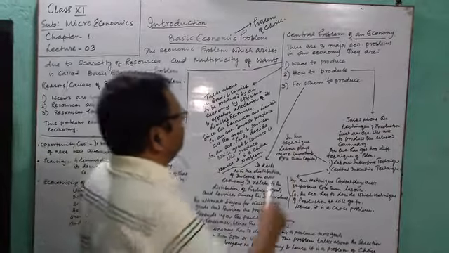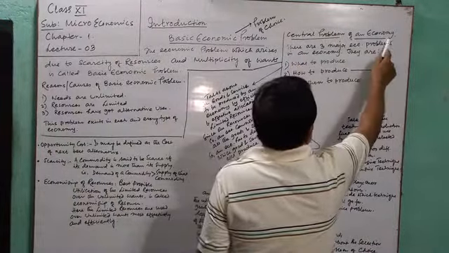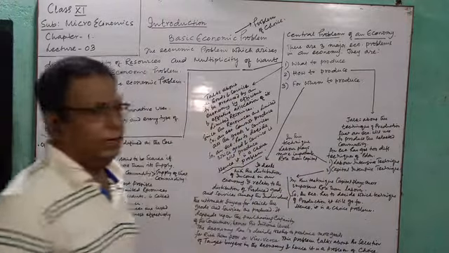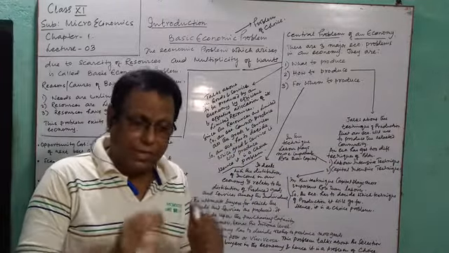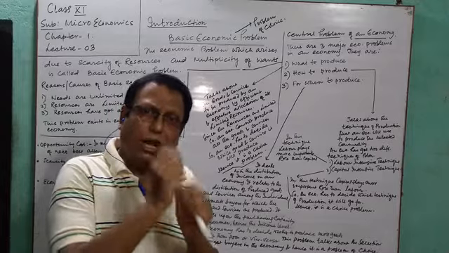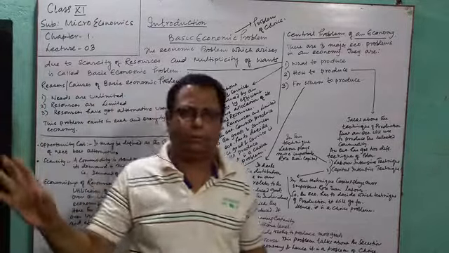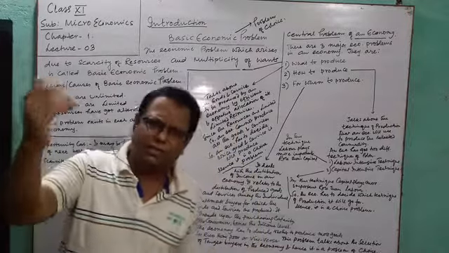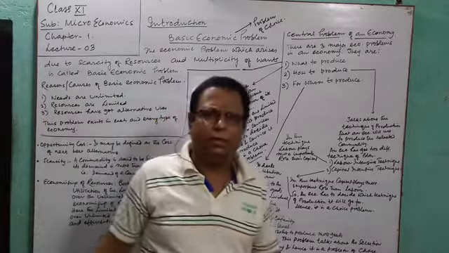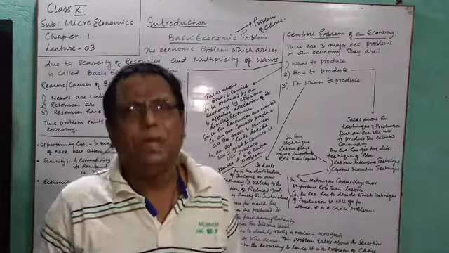In continuation, I will just discuss the central problem of an economy. Central means these are the problems which are centrally located in the economy of each type, each country. Whether it is developed, developing, or underdeveloped, immaterial.